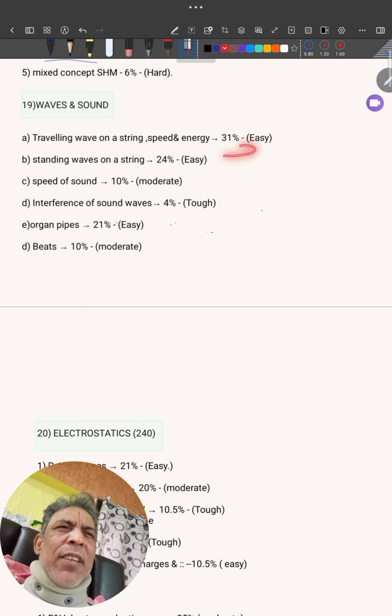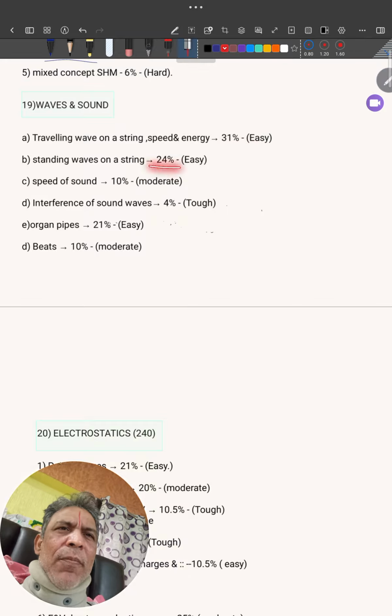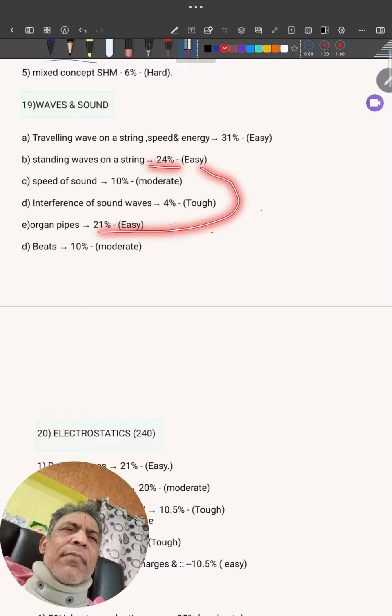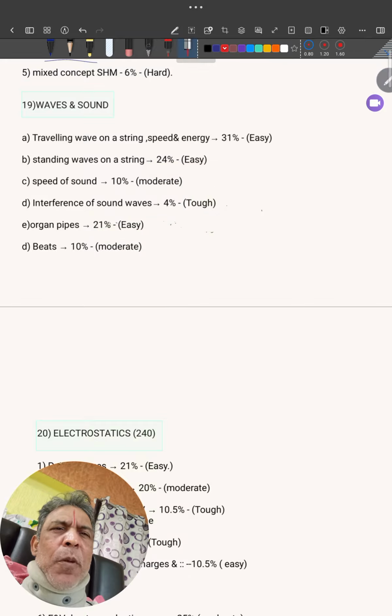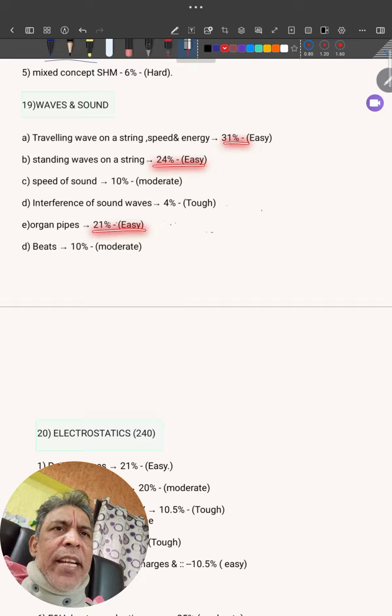Maximum student, they leave this chapter. Total chapter waves and so on, they leave. But what I suggest, like, just one equation. Here also, both are same thing. Yes, standing waves on a string here based on superposition of sound waves. Read theory, at least formulas. With that, what happened? What is the weightage? 80% it will come.